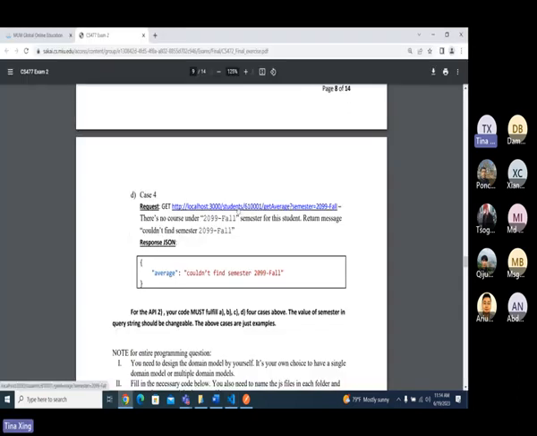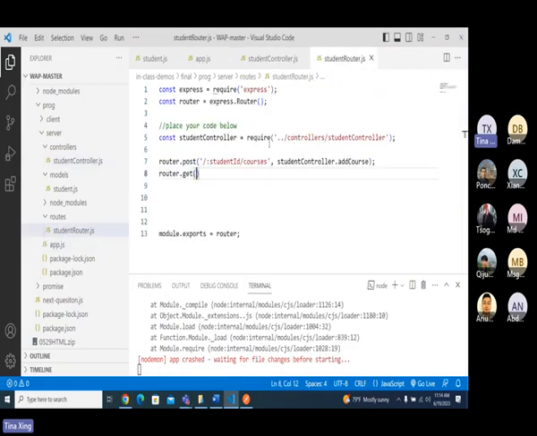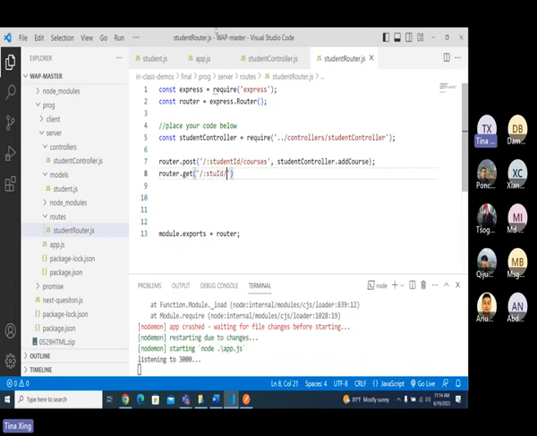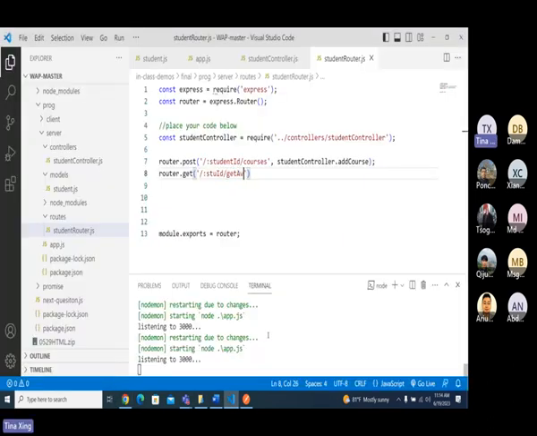Then that's my URL. Because I already put my students inside here, so I don't need to put students here. I still use STU ID to show you a difference, okay? Here, I will have get average, right? Let me show you the first error, okay? And some students put 2021 spring here. Okay, for the query string, do I need to put it here?